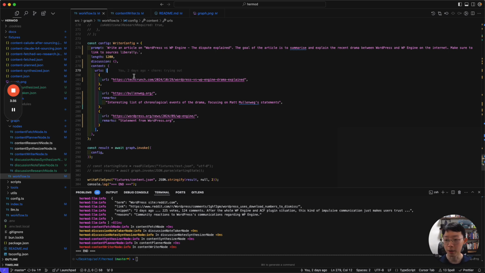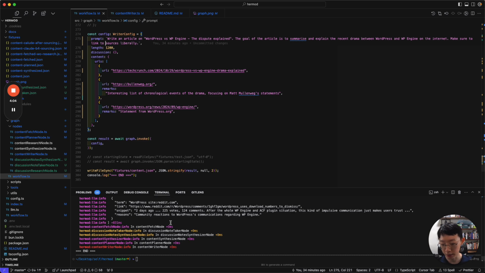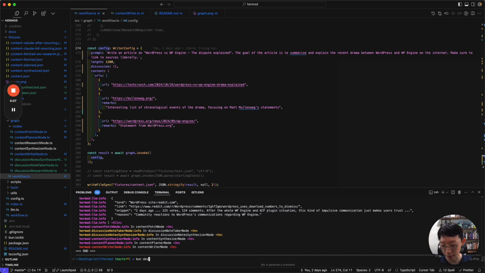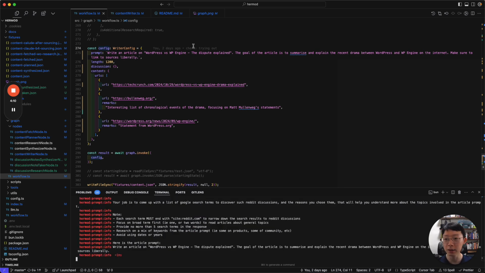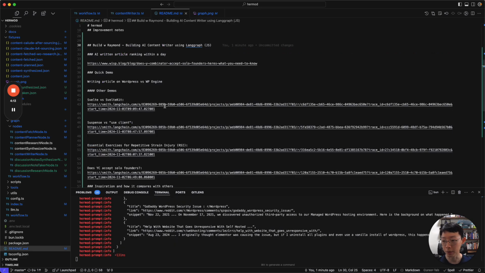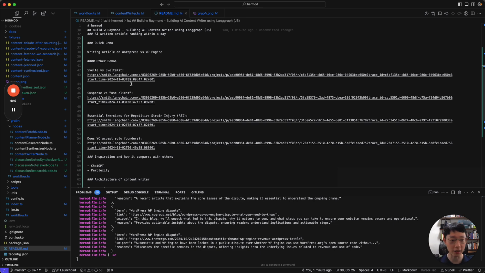Here I have options of passing in URLs if I want to, basically to get it to read certain sources first. But the engine is pretty capable of doing its research by itself. I'll show you examples of that later. I can also pass in discussion threads if necessary to frame the way it speaks to the users. And so using this, I can run this now. And while it runs, I'm going to show you how it has written other articles as well.